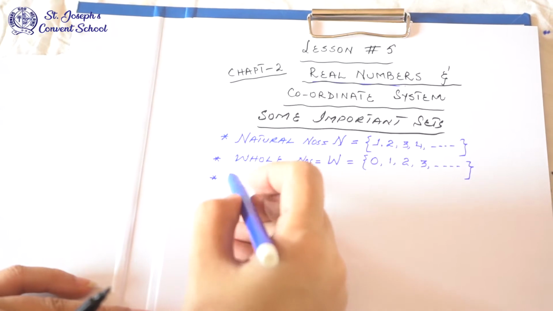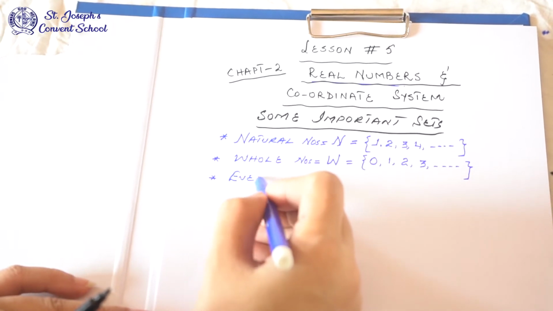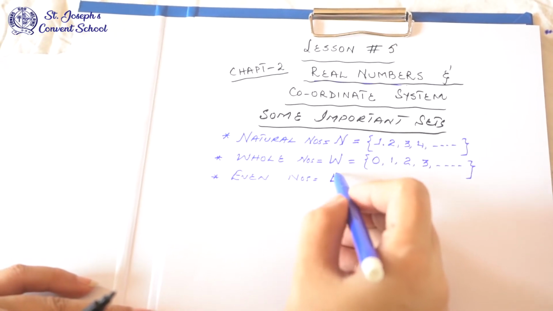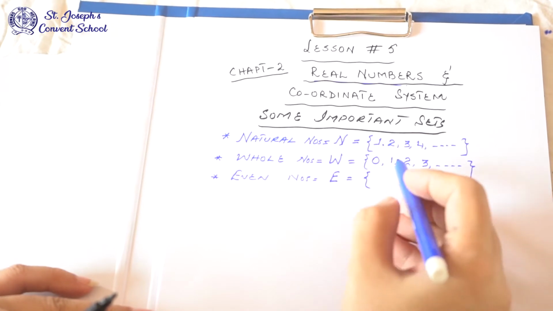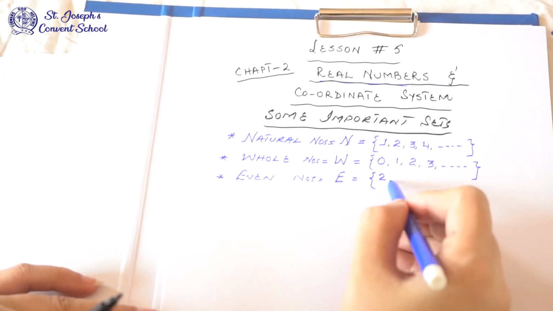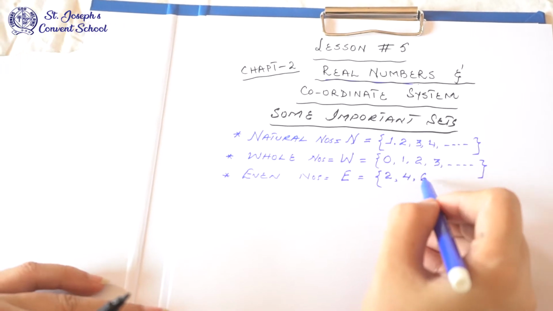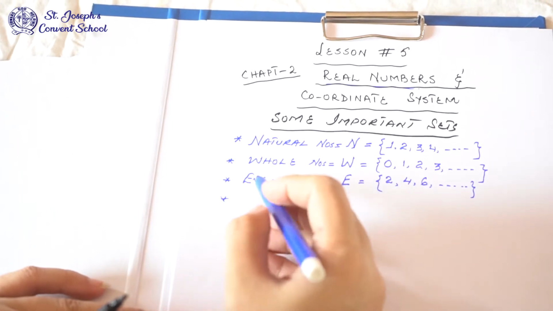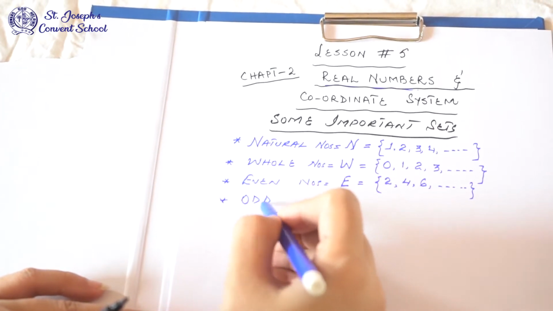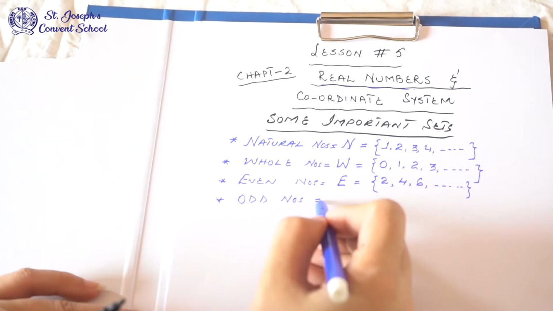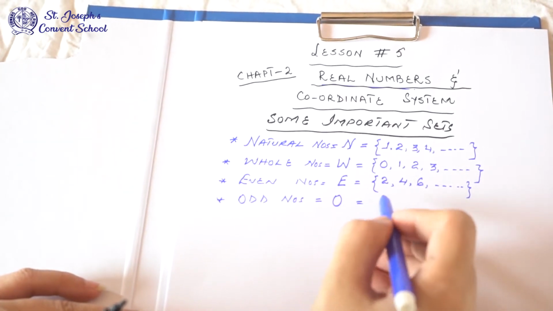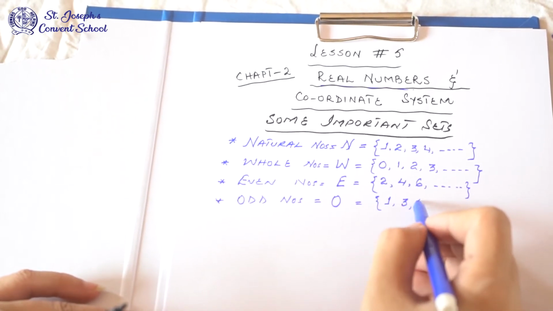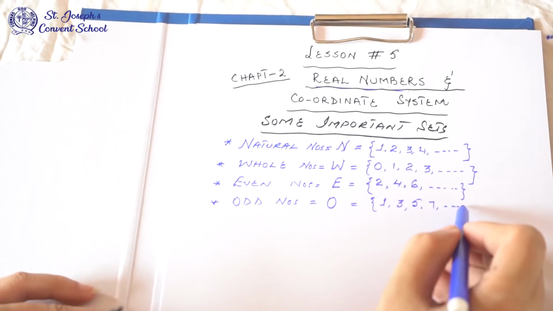Then set of even numbers. You have done this also before. Even numbers we represent by capital E. All numbers divisible by 2: 2, 4, 6 and so on. Then odd numbers. Odd numbers you represent with O. Odd numbers are not divisible by 2: 1, 3, 5, 7 and so on.